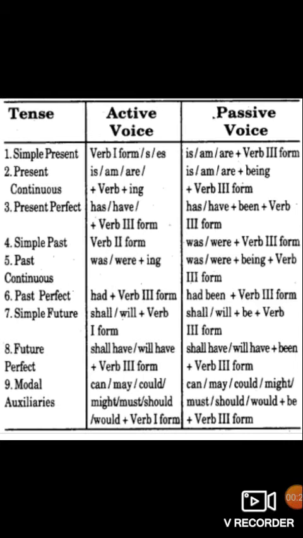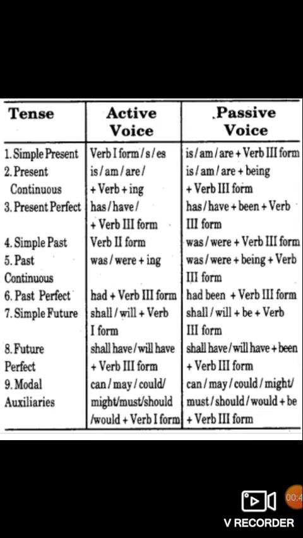And in passive, it will be written along with the helping verb is, am, or are plus V3 form. V3 in the sense past participle. So in all the passive voice forms, we will be using V3 past participle along with the helping verb.